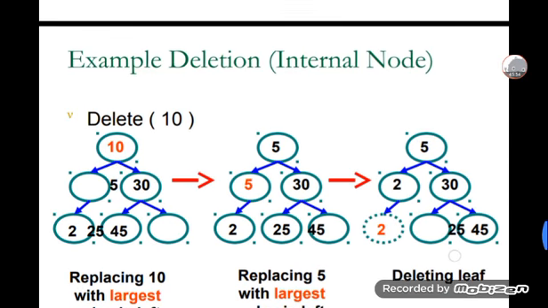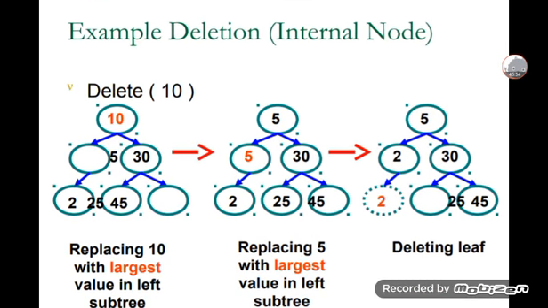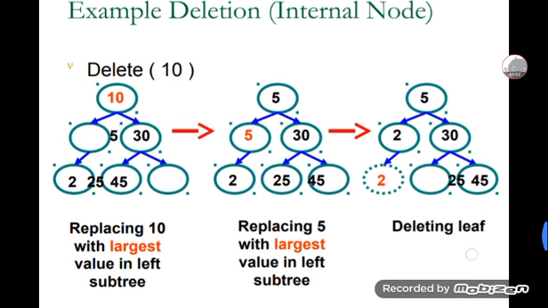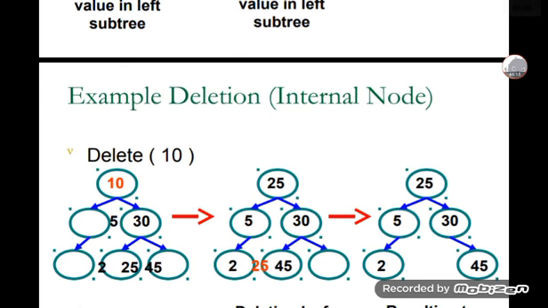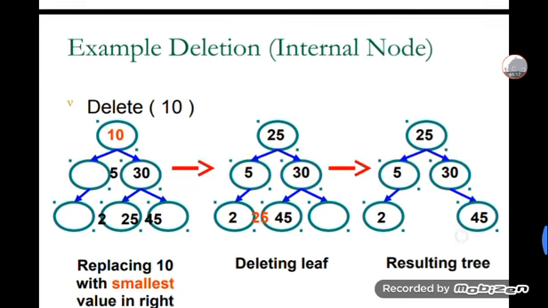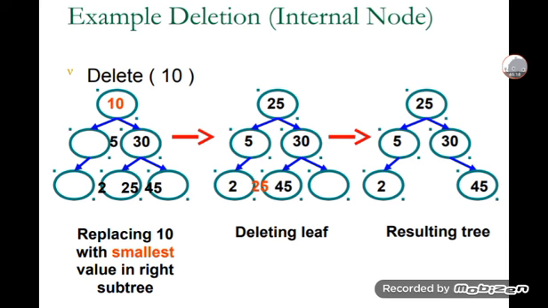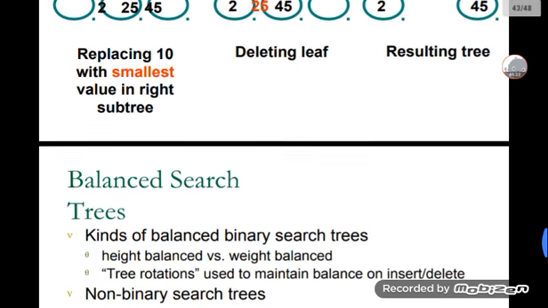Example of deleting an internal node: delete 10. The next step is replacing the 10 with the largest value in the left subtree, and deleting the leaf node 2. In this other example of internal node deletion, I am replacing the 10 with the smallest value in the right subtree and deleting that leaf node, and the resulting tree is shown.